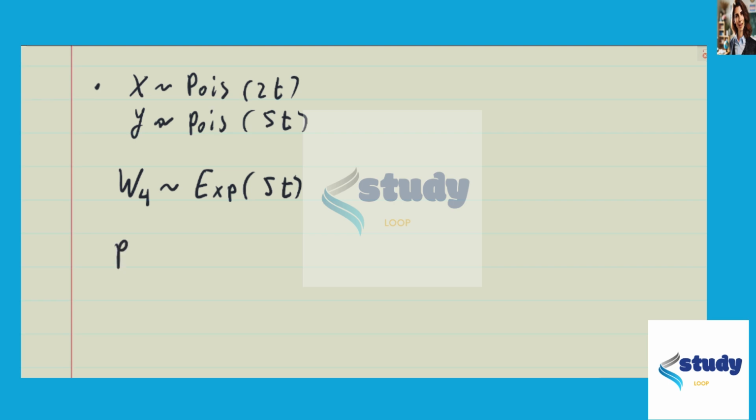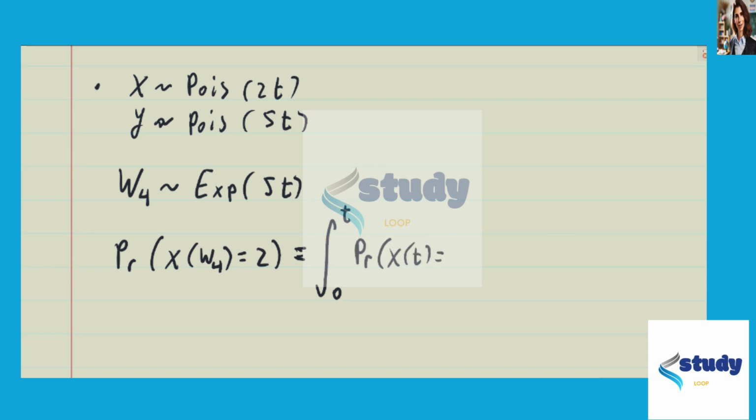Now, we are looking for, ultimately, the probability that x of W4 is equal to 2, which we can find using the law of total probability by taking the integral from 0 up to t of the probability that x of t is equal to 2.